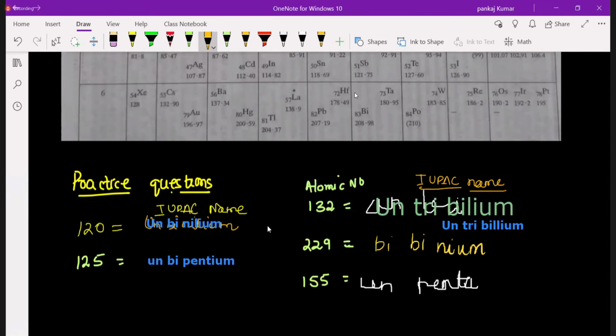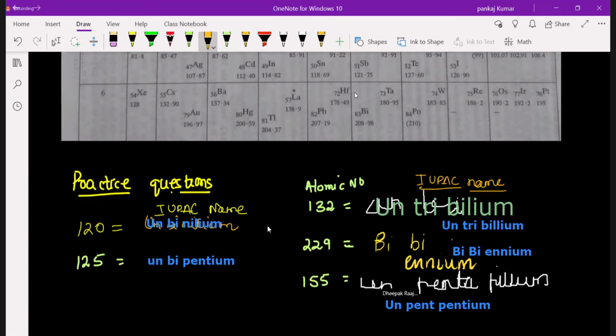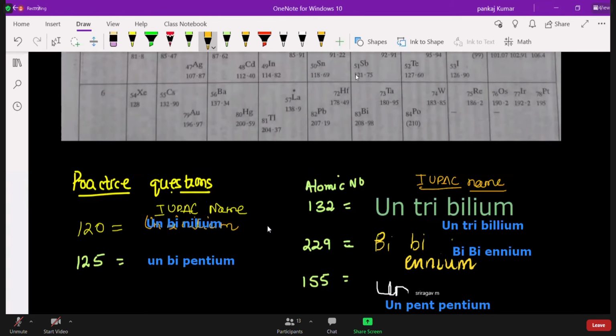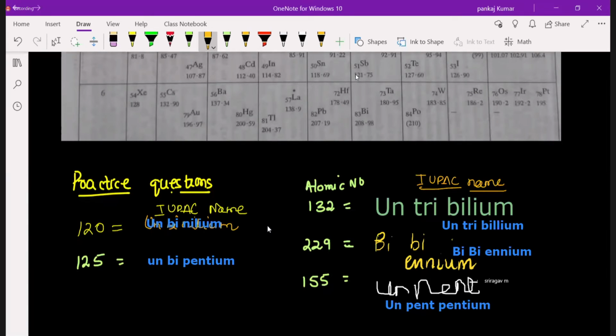Biniium, no. Binium. But small b, capital B and small b. Binium, yes. So why, sir? Small b and capital. No. It's like this only, okay? Nothing more than that. They will ask you what is the IUPAC name of 229. That's all. They will give you options. Easy only, it's very easy. Or they will give you match the column, which of the following is correct.